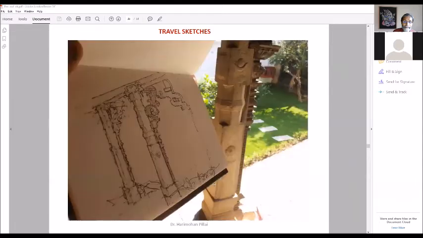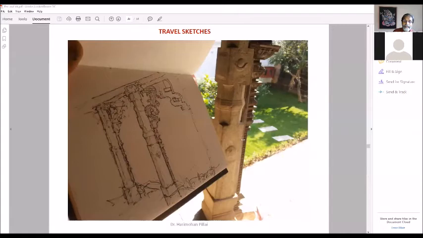So this is another event. This was inside Padmanabhapuram Palace, where I had taken a group of students. The students were also sketching. So this was actually a sketching trip, which we sometimes have as travel. A lot of students accompany, and then all the students also sketch. So this was the Padmanabhapuram Palace, the garden.